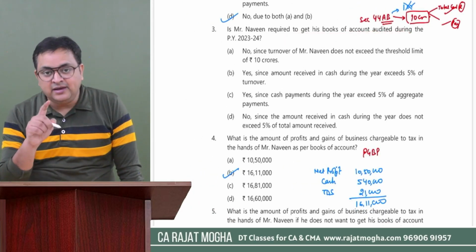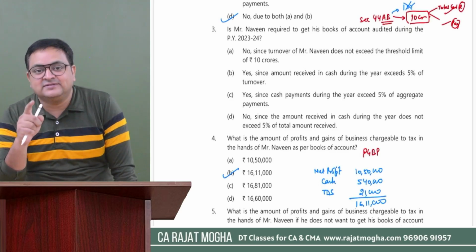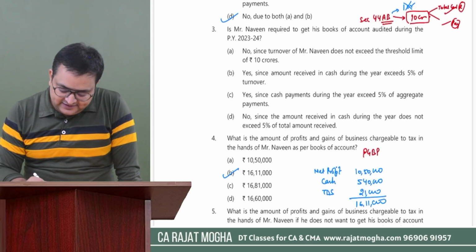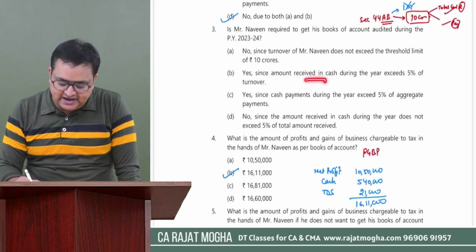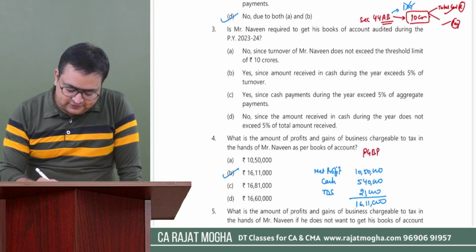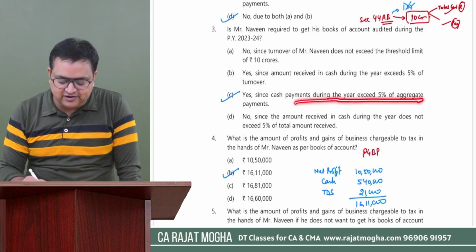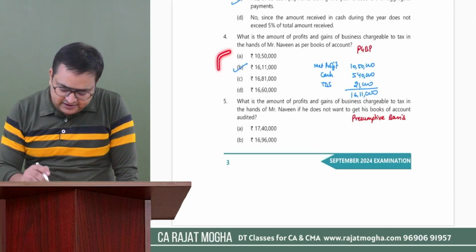Yes. Why? Because his cash payment is more than 5%. The answer is yes, but here we have two yes options. Cash received was not a problem. Cash payment was the problem. So C is the correct answer: yes, since cash payment during the year exceeds 5%. Got it? Okay, the fourth we have already done.